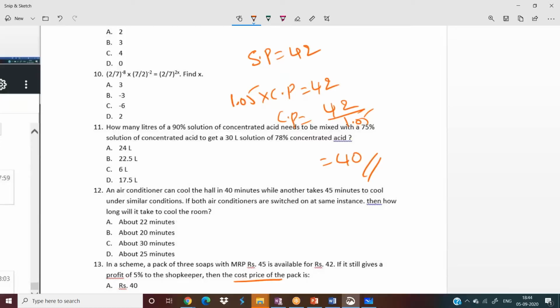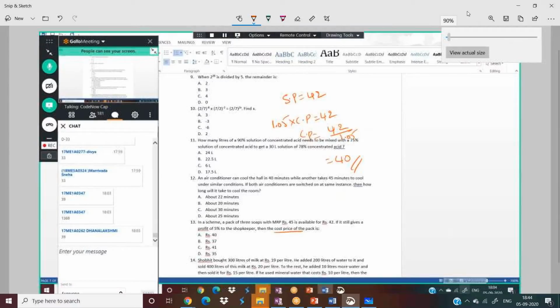So don't make the mistake which you made previously. This is the perfect procedure. Okay, 42 by 1.05 gives you 40. Hope it is clear for you. And this logic, this concept helps you to solve this problem. Any other problem we have in this?